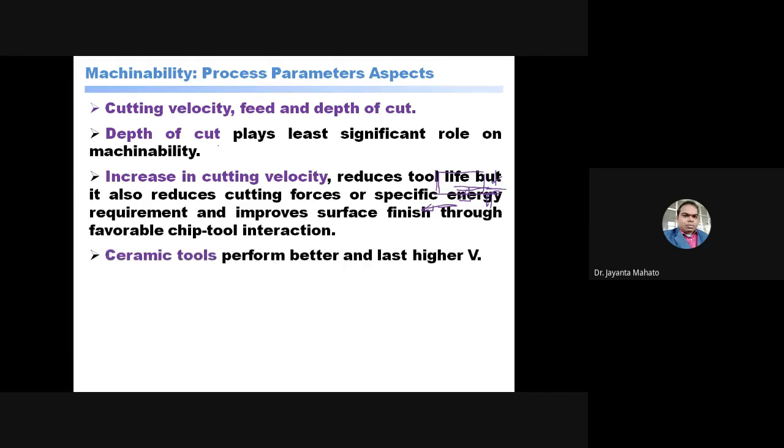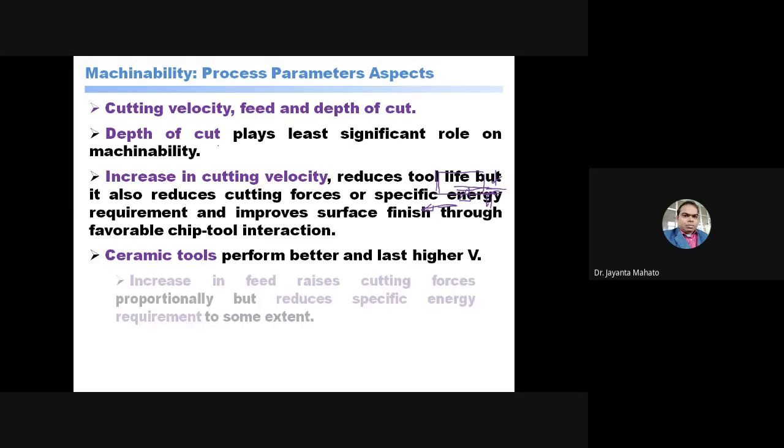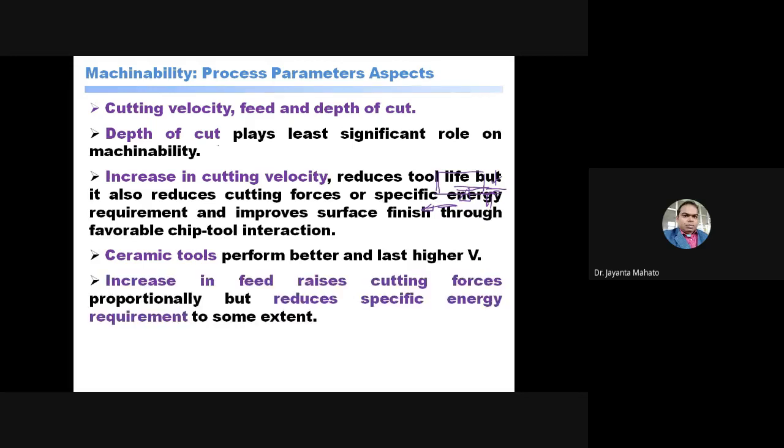Ceramic tools perform better. Ceramic tools, as I told, have more strength and more hardness compared to HSS tools. So these tools perform better, and in this case higher cutting velocity can be applied. Increase in the feed raises the cutting force.